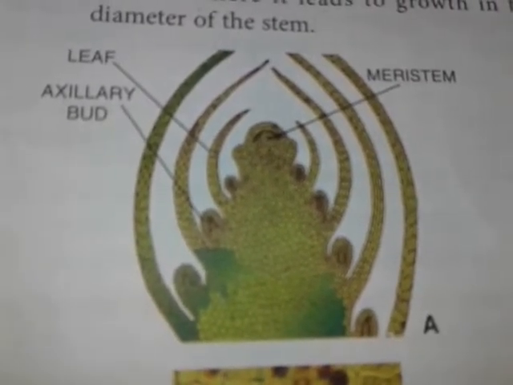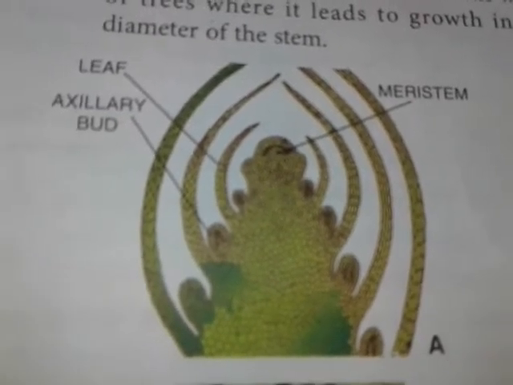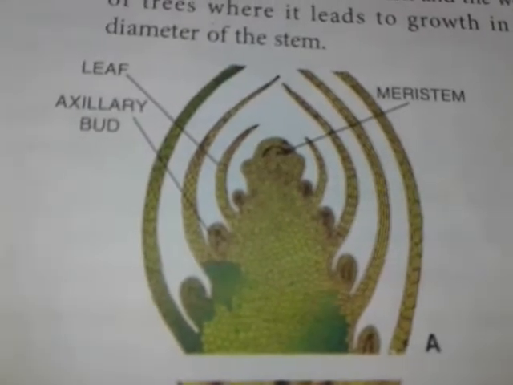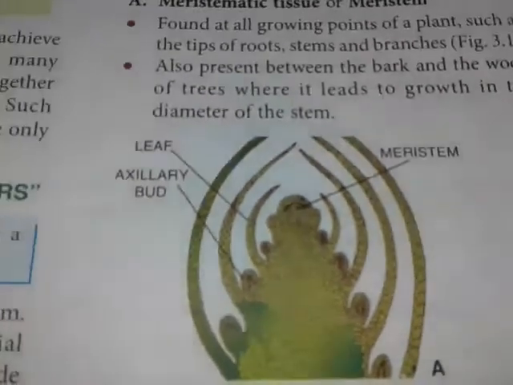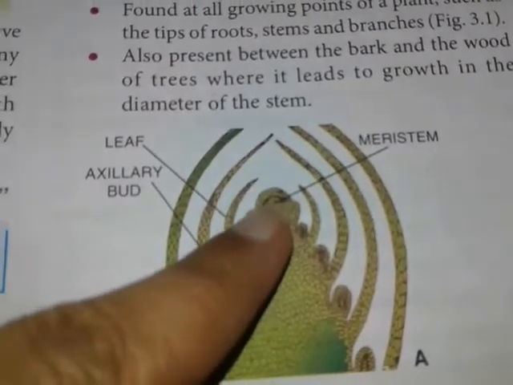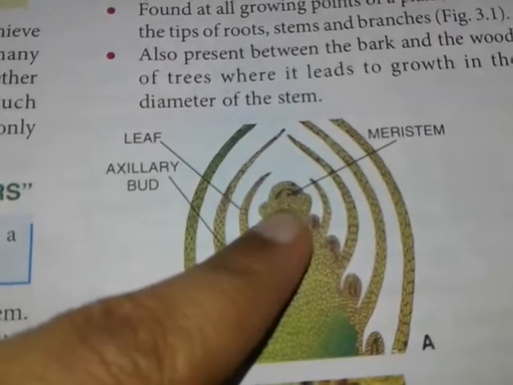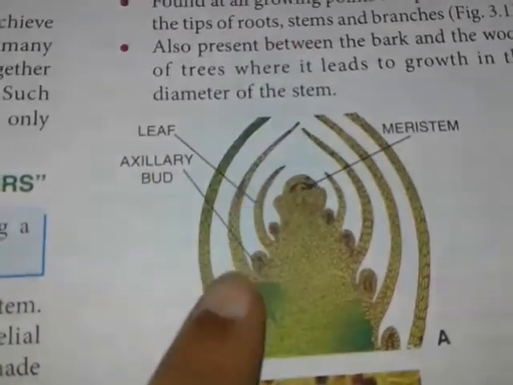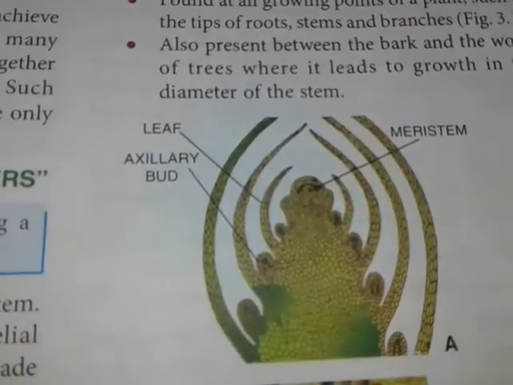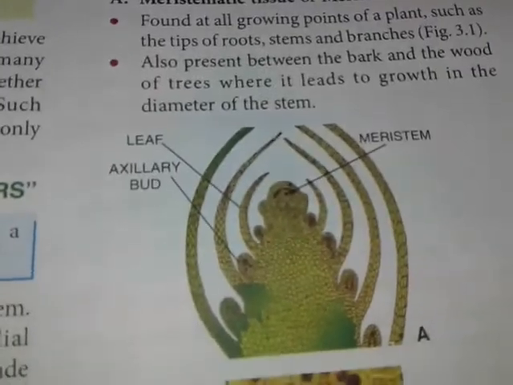It will make it more clear to you where meristematic tissue is exactly located. This is the growing tip of the plant. Here apical meristematic tissue is present, and on the sides, here and here, lateral meristematic tissue is present.